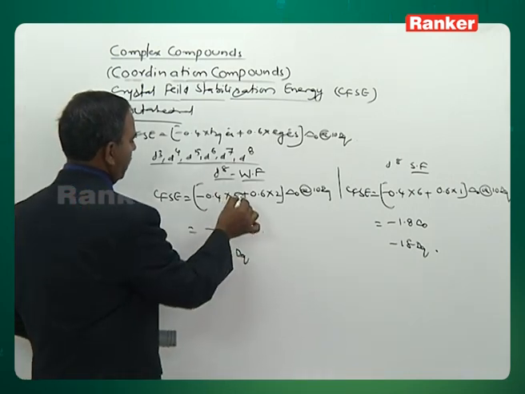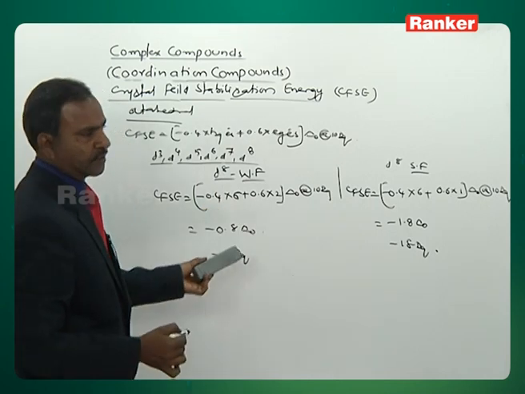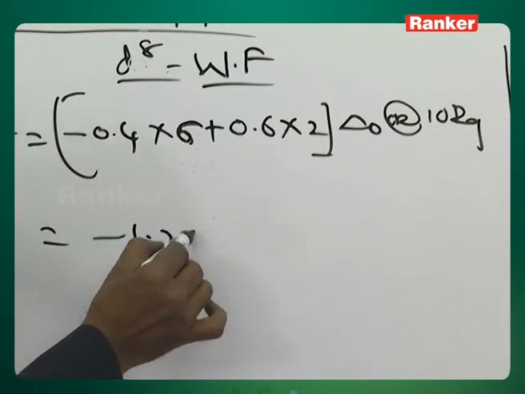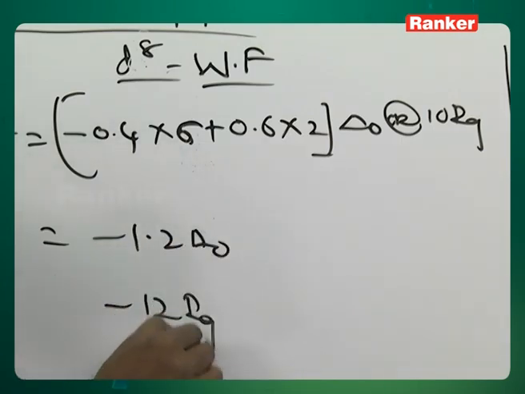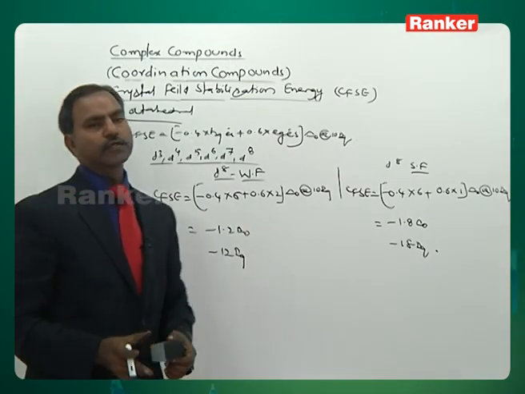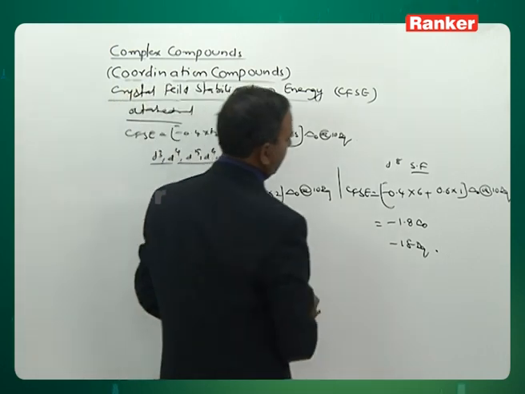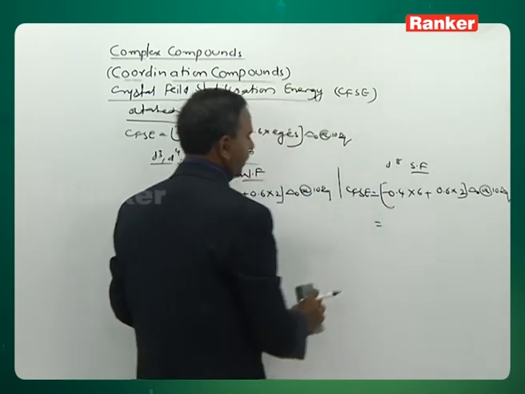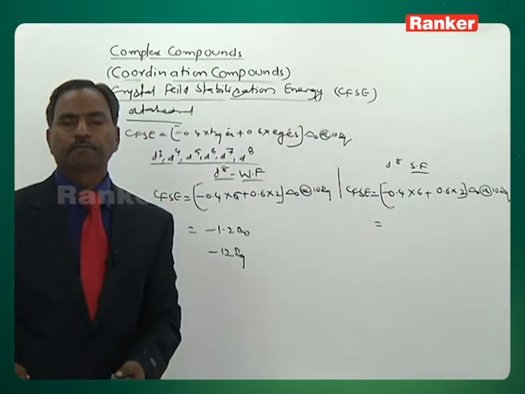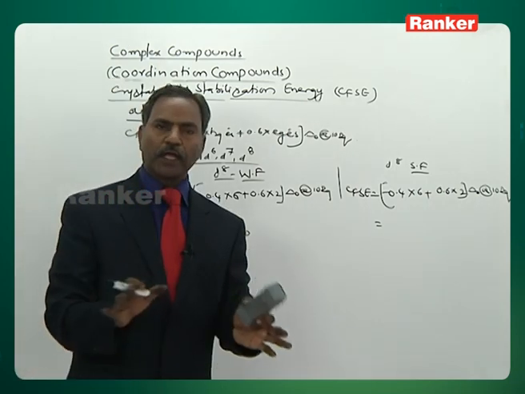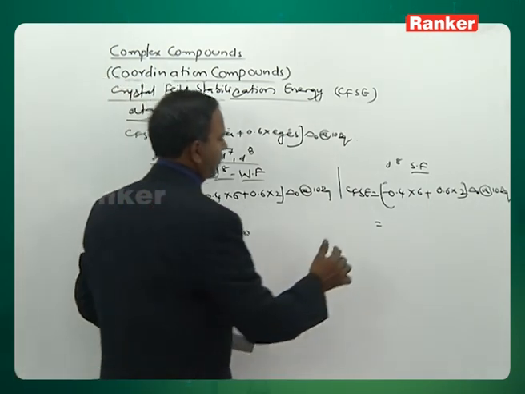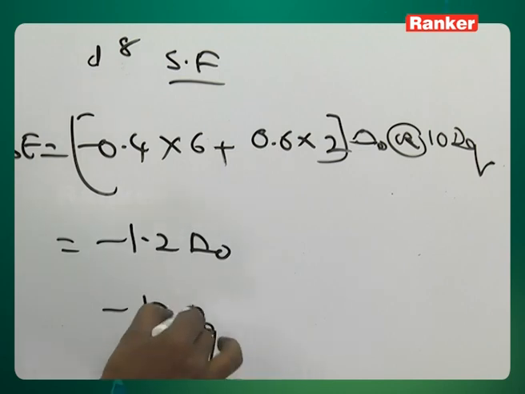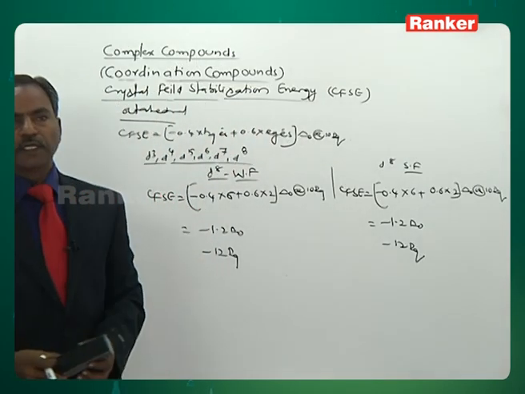The d8 coming to be t2g6 eg2. Then the value coming to be minus 1.2 delta O, or you say minus 12 dq. See, in the strong field also distribution is same. So it is 6 and 2, 6 and 2. What I said many times, whenever the distribution of electrons in t2g and eg is same, the CFSE value also remains same. Therefore, it is minus 1.2 delta O or minus 12 dq. So these are the CFSE values.